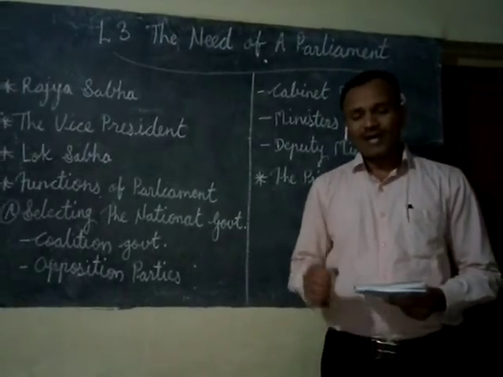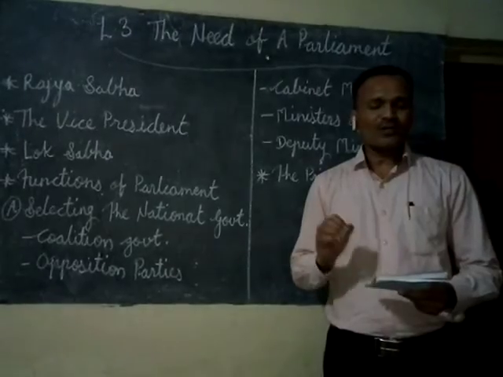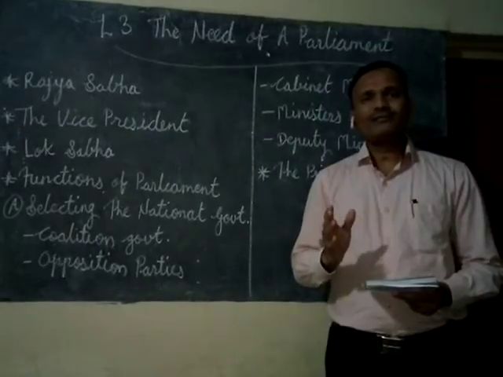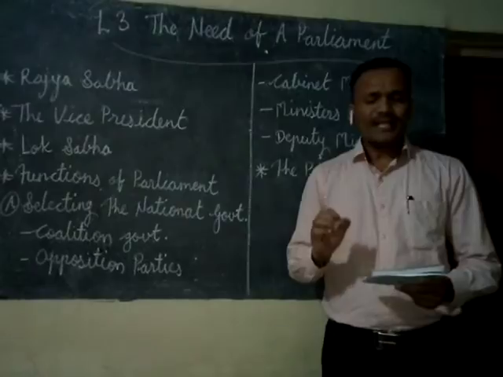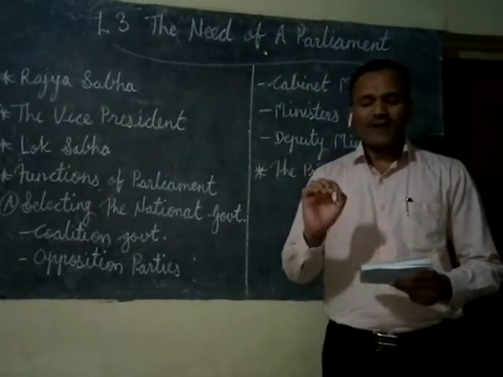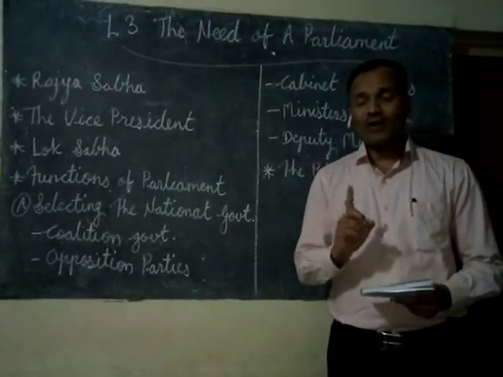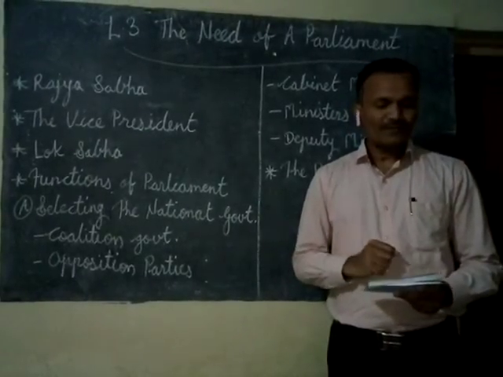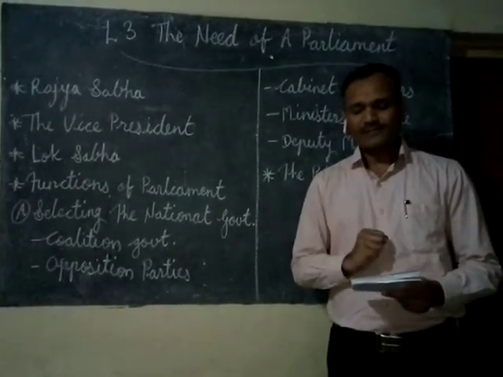Rajya Sabha is also called an upper house, and it has seats in the proportion of their population. Means whatever the proportion of the population, as per that the seats are decided. It is a permanent house which never dissolves, but after every 2 years, one third of its members get retired. Every member has a term of 6 years.